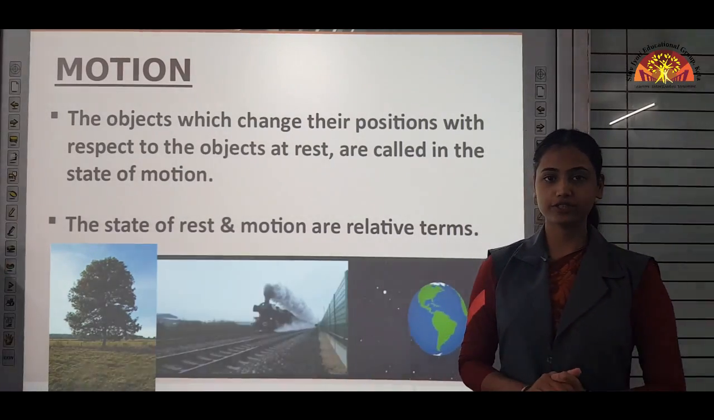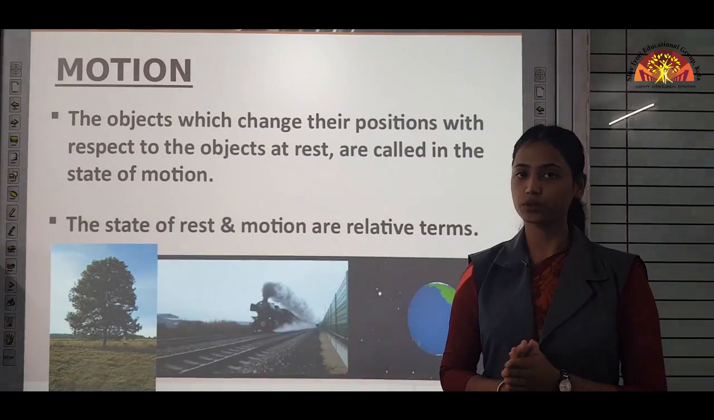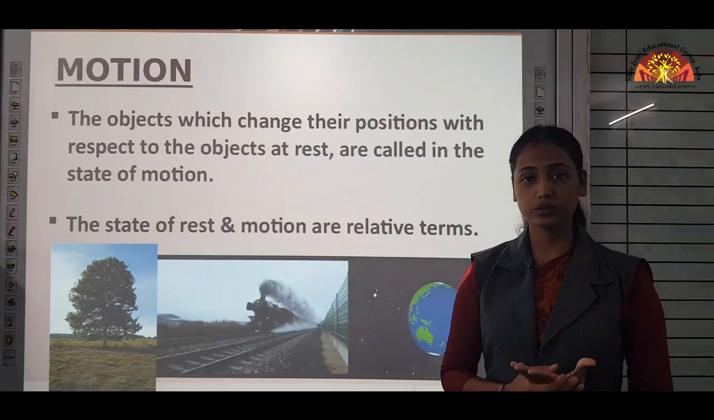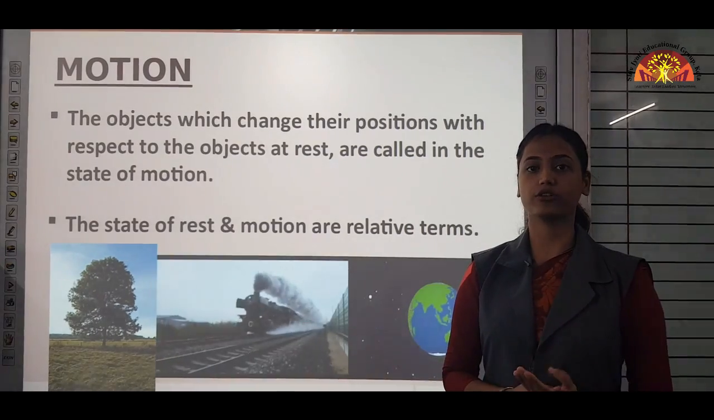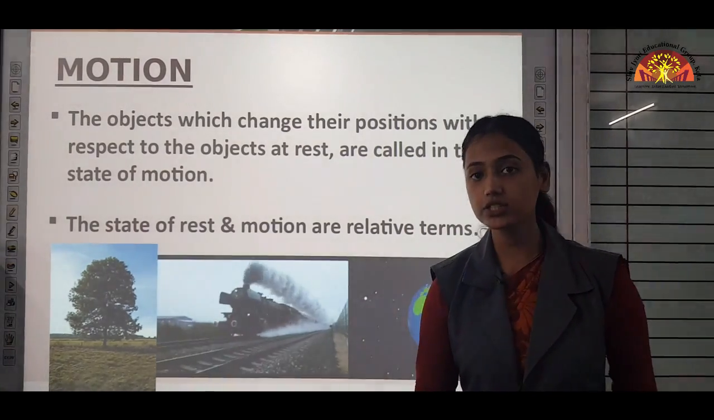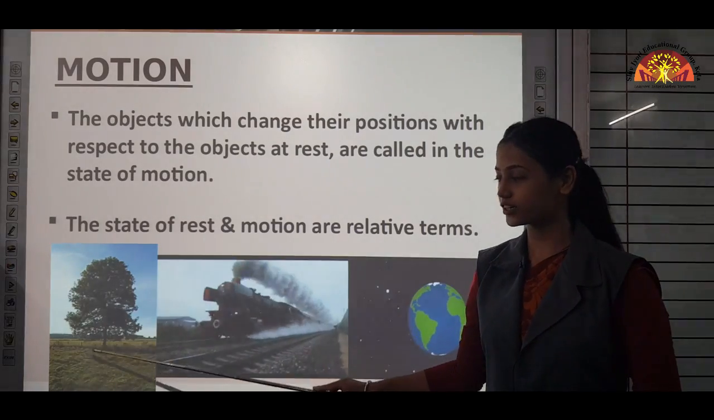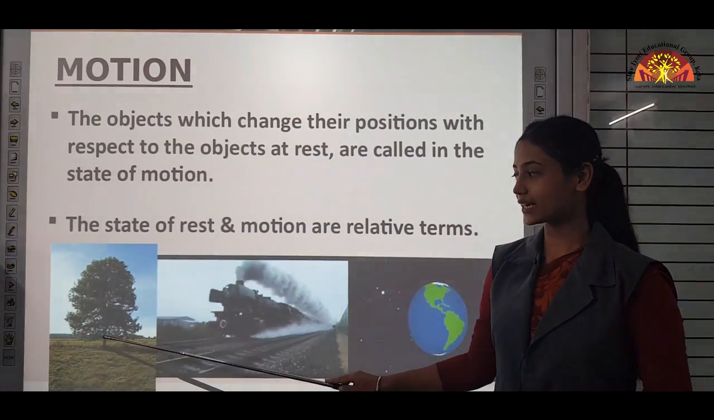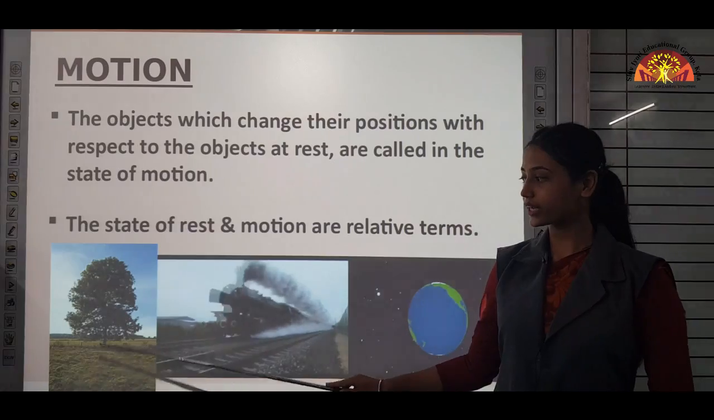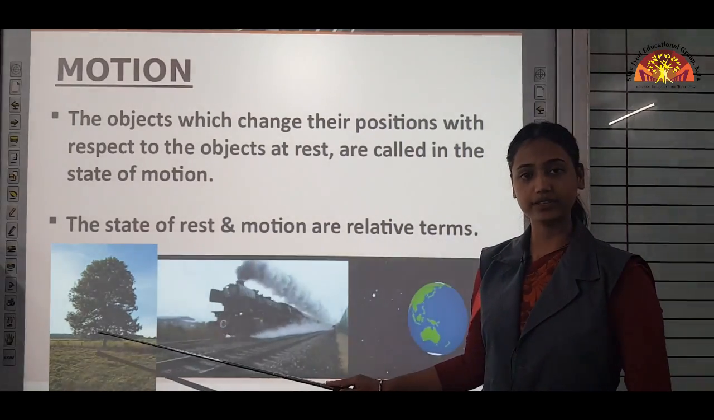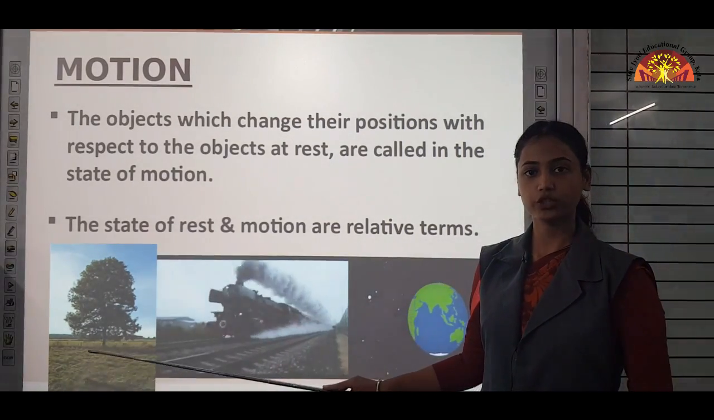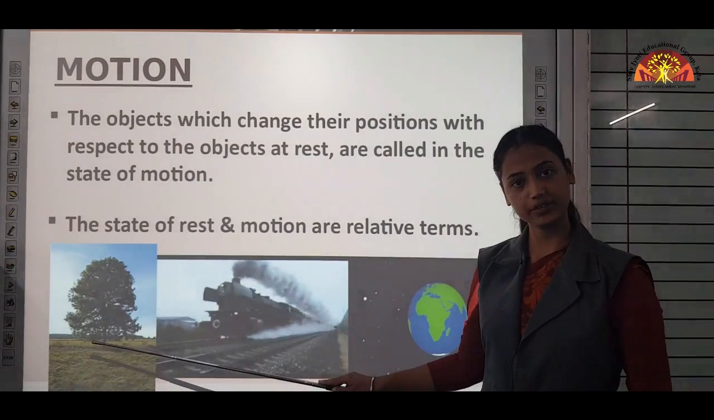You have heard of the words rest and motion. What is the actual meaning of rest and motion? First, look at these images. This is a tree. Let's imagine you are standing beside this tree. Can you tell me the state of this tree, whether it is at rest or in motion? You will say that ma'am, tree is at rest.